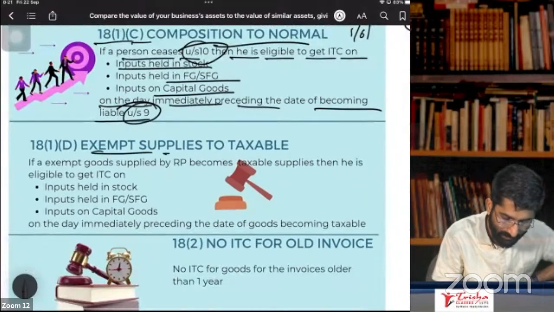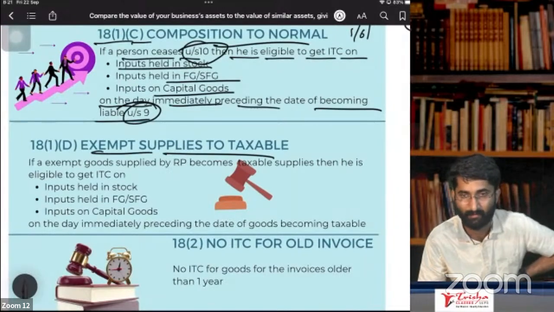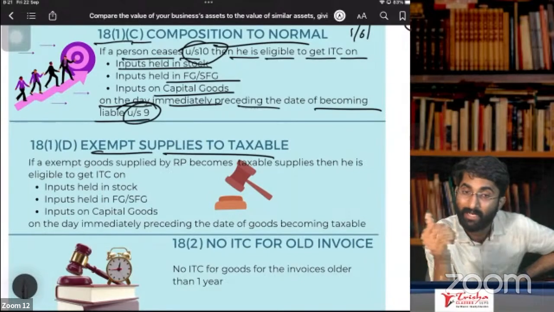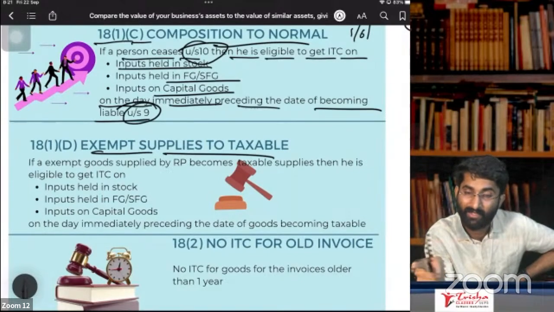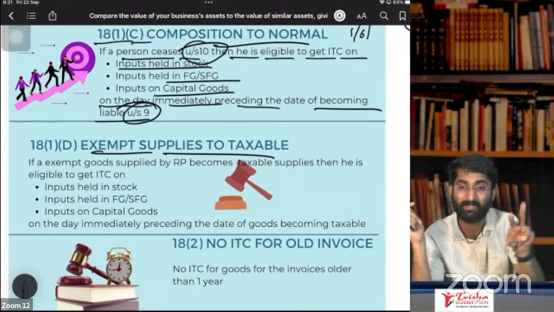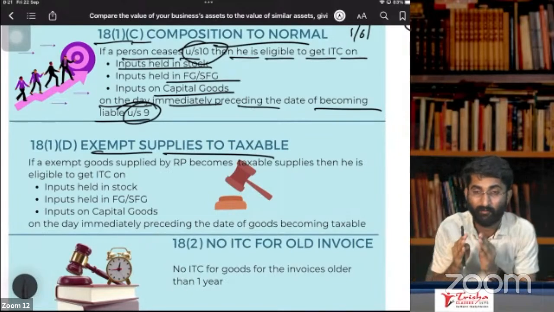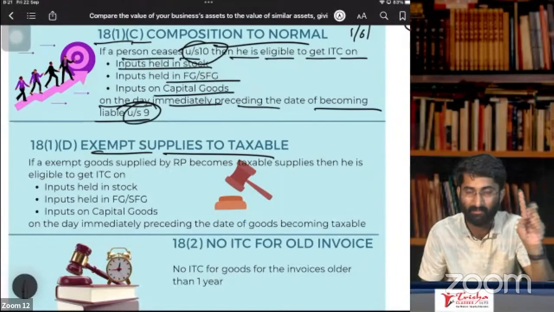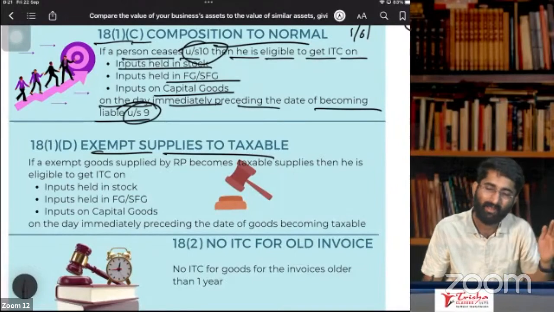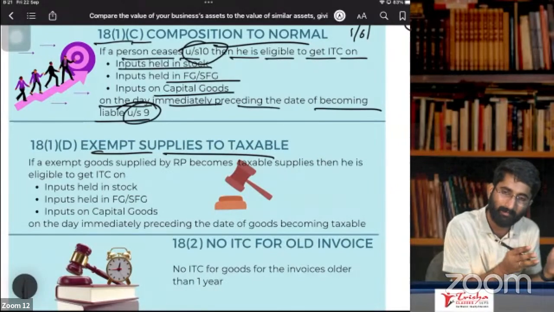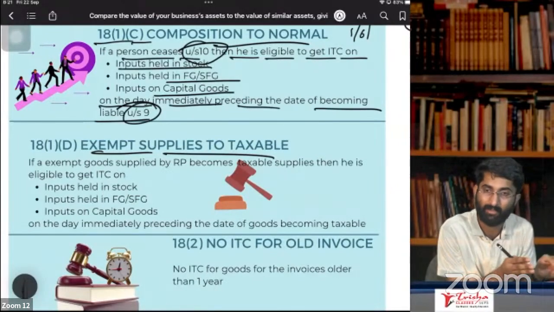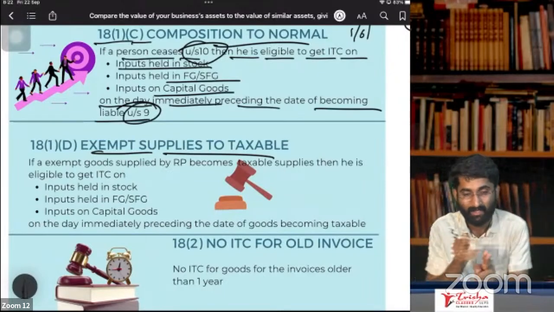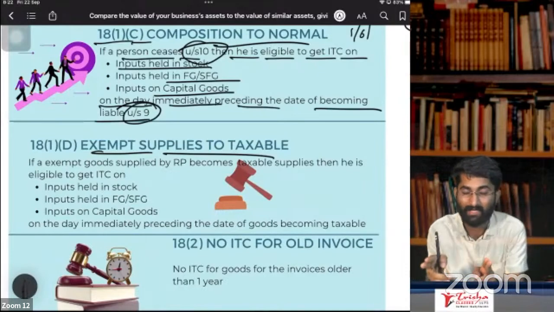Same thing applies in case of exempt supplies to taxable supplies. You know that if you are using capital goods for exempt supplies, you don't get ITC. Where, sir? We discussed this in section number 17, subsection 2. If you are using some goods for exempt supplies, you don't get ITC. Now, earlier I was supplying exempt goods from this capital goods. Now I am supplying taxable goods. From exempt, it is becoming taxable.